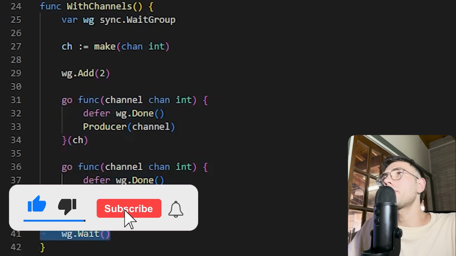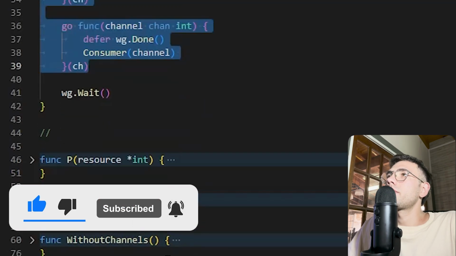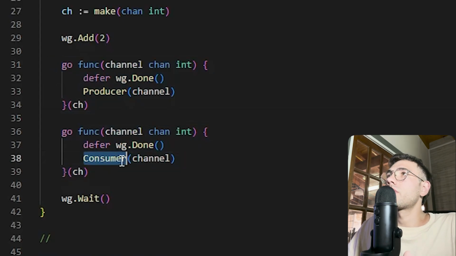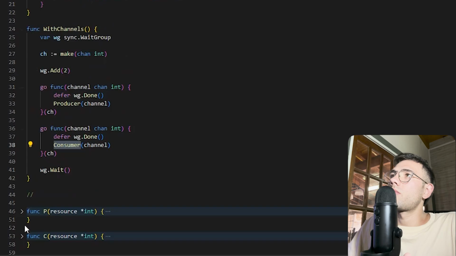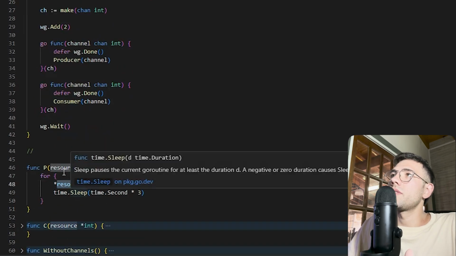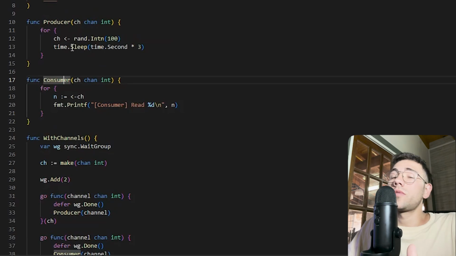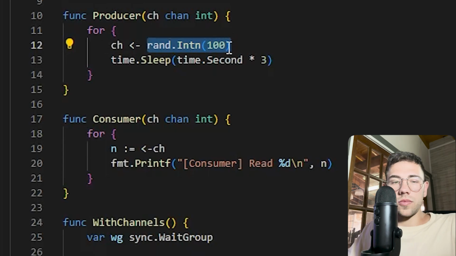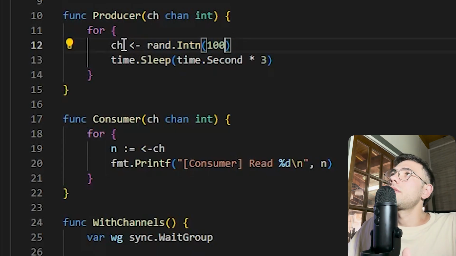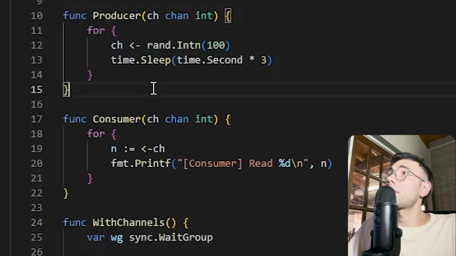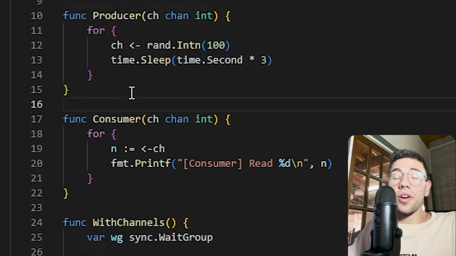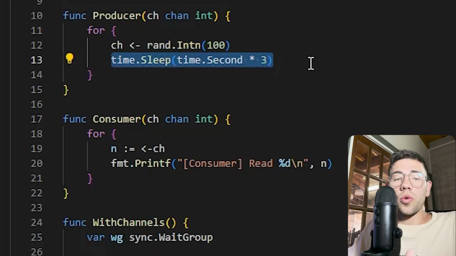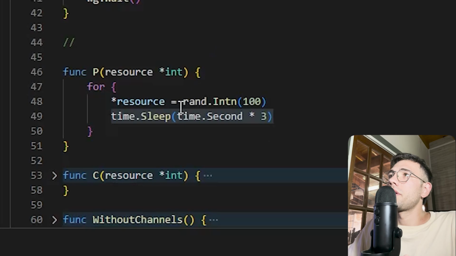Here we are telling the wait group that we will execute 2 coroutines, and we will have to wait for those coroutines. And well, here is the same as here. We create 2 coroutines to execute a producer and consumer function. But here, instead of writing on the pointer of this variable, we are writing to a channel, like so. The producer creates a random integer between 0 and 100 and puts it on the channel. To put things on channels, we have to use this syntax. It's weird, but with time, it becomes normal. And then, well, we just wait for 3 seconds like we do here also.